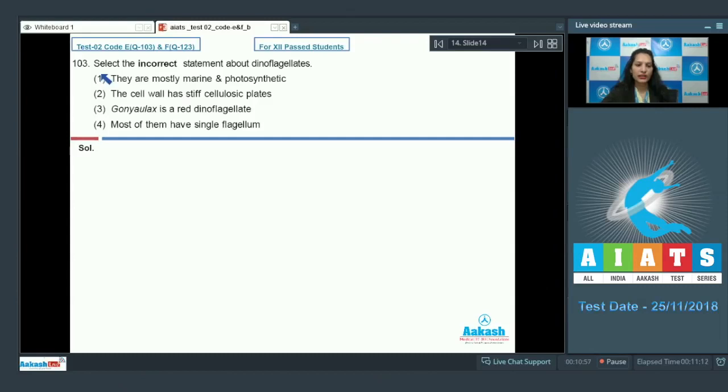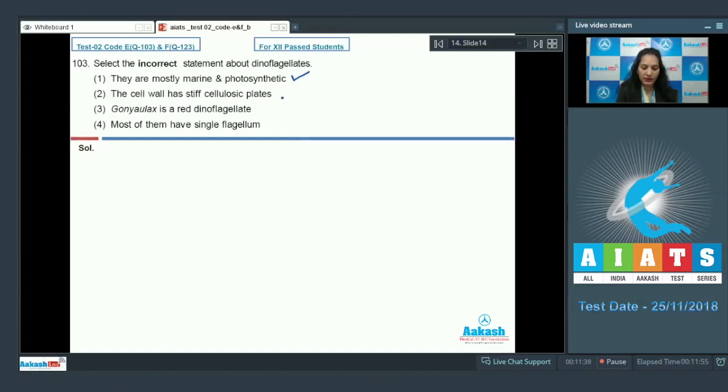Question number 103. Select the incorrect statement about dinoflagellates. First option, they are mostly marine and photosynthetic. Second, the cell wall has stiff cellulosic plates. Third, Gonyaulax is a red dinoflagellate. Fourth, most of them have a single flagellum. Dinoflagellates are protists and they are photosynthetic in nature. First statement is very true that they are mostly marine and they are photosynthetic.